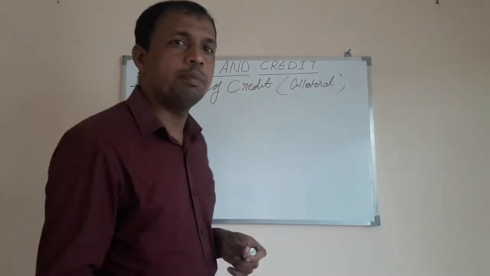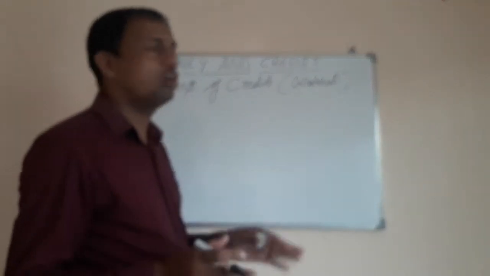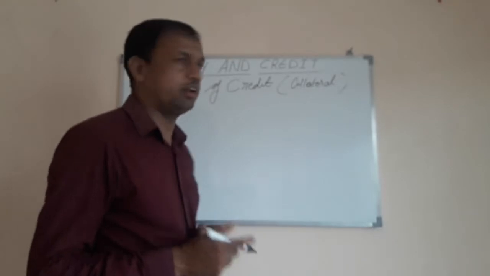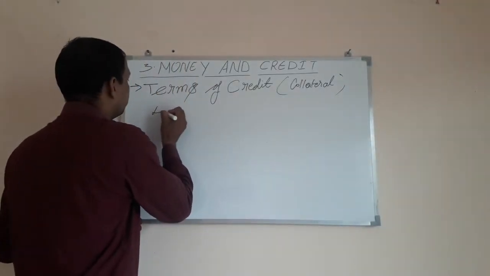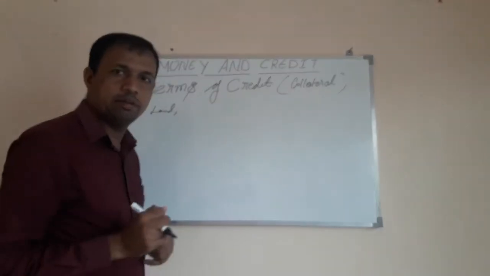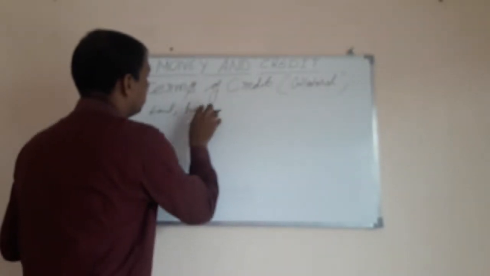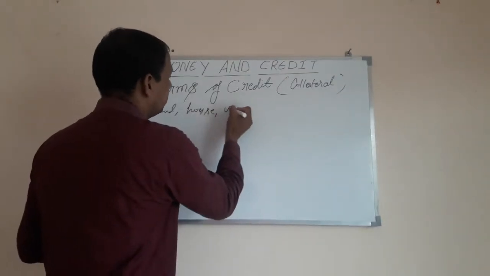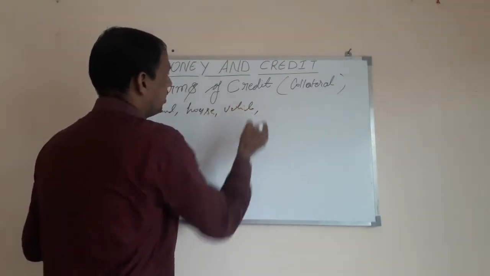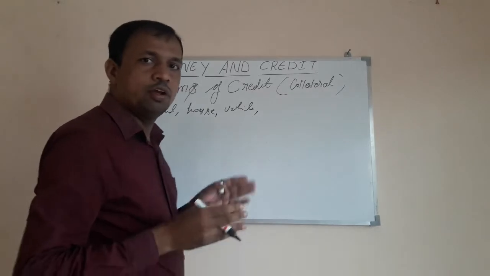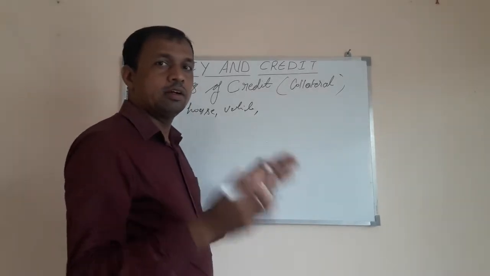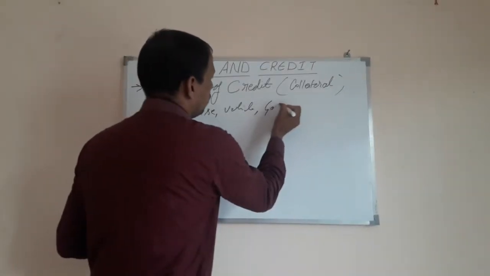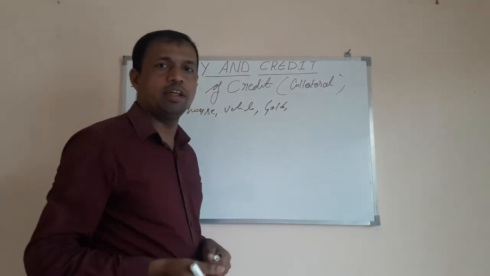Now, what may those documents be? What comes under collateral? It may be your land paper, house paper, it may be your vehicle paper, it may be your gold or jewelry.